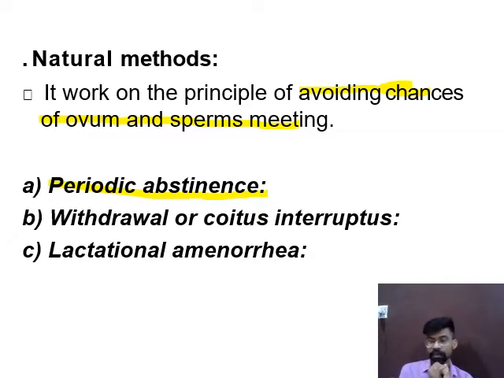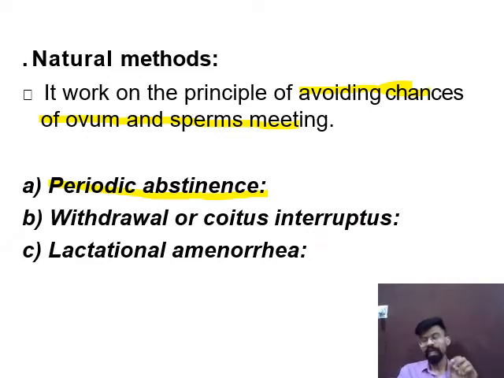What is periodic abstinence? Female releases an egg at the 14th day of the menstruation cycle, near about the 14th day. Some females have an irregular menstruation cycle, or some females may release the egg 1 day before or 1 day after the 14th day. That is, it may release the egg on the 13th day, 14th day, or 15th day of the menstruation cycle.